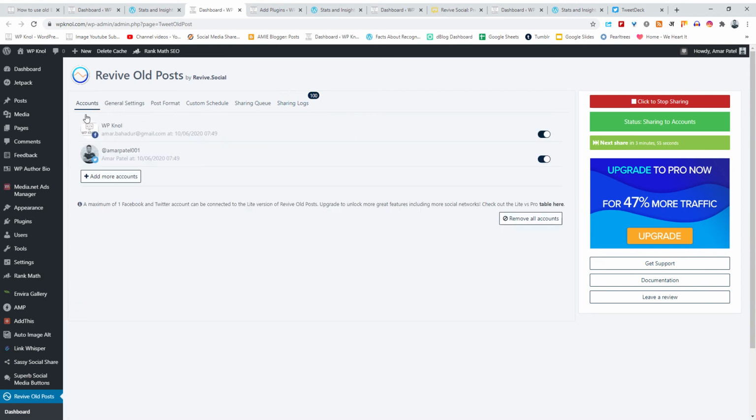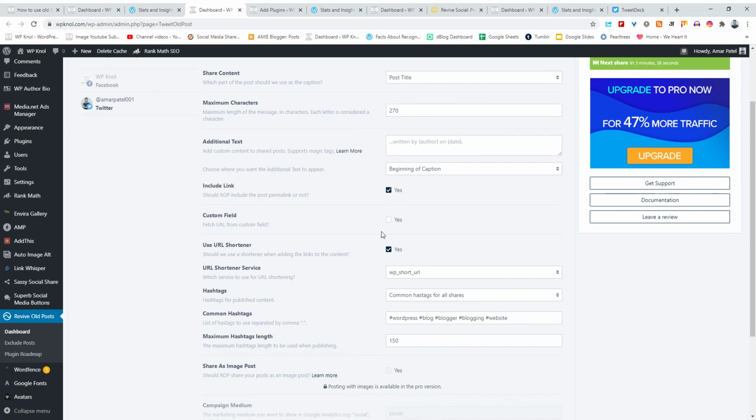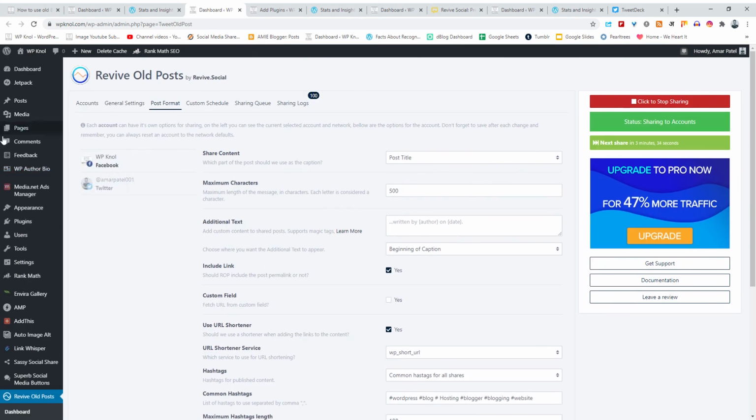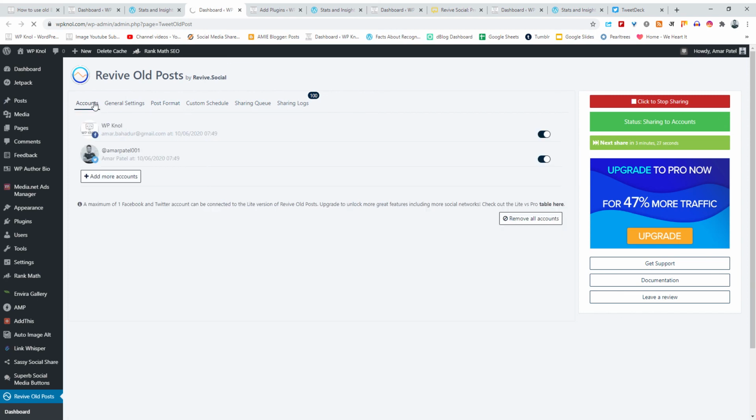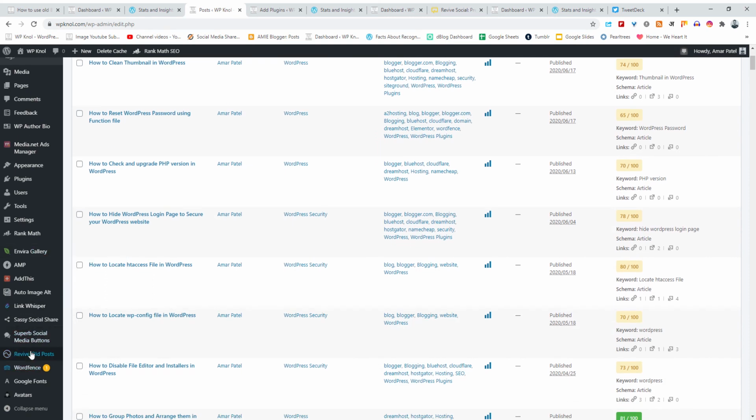Okay, now go to the post format custom, and for the post format you can do the same settings for Twitter. Share count, maximum character 270, beginning of the post, custom field. Most of the settings for Facebook and Twitter are the same. There is only a very minor difference. So this is a very awesome plugin, and I am using it.